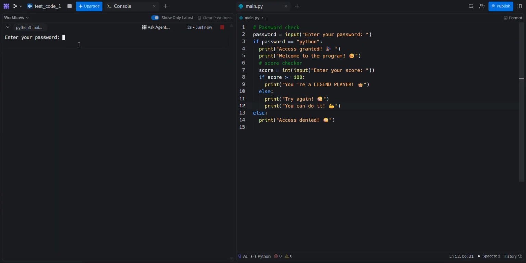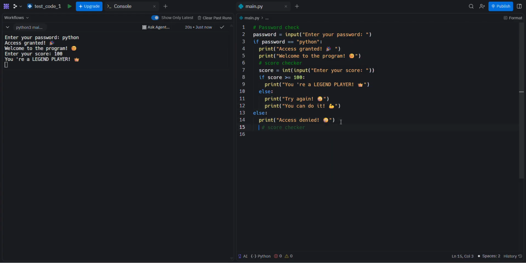Okay, so let's run this code again. It's going to ask first about the password. If I write anything, press enter, access denied, and that's it. But if I run the code and I write here Python, press enter, access granted, welcome to the program, enter your score. See, you're using logic, you're building logic that is used in real apps. Enter your score. If I write 100, it's going to tell you you are a legend player. And that's it. See, it's very easy.